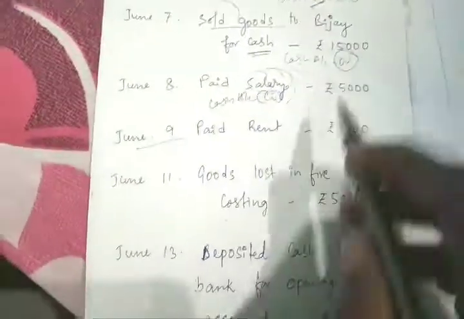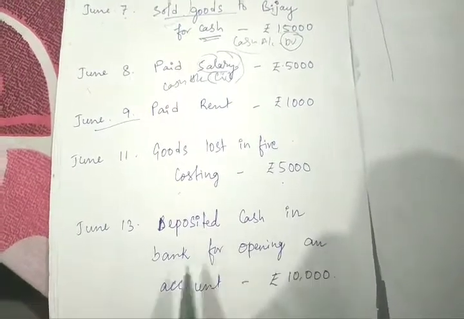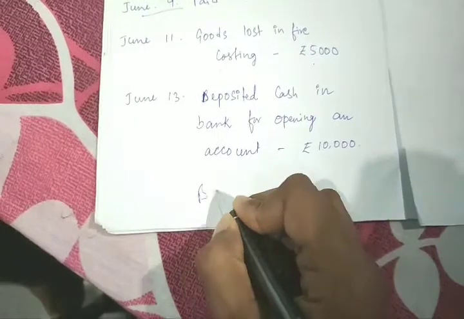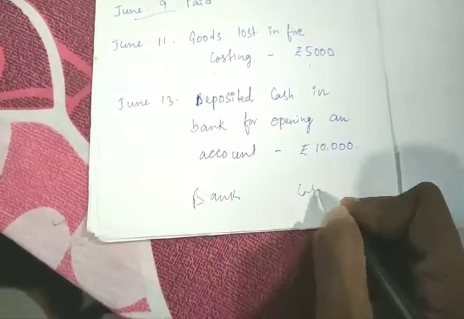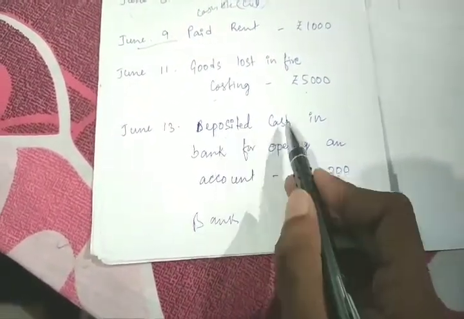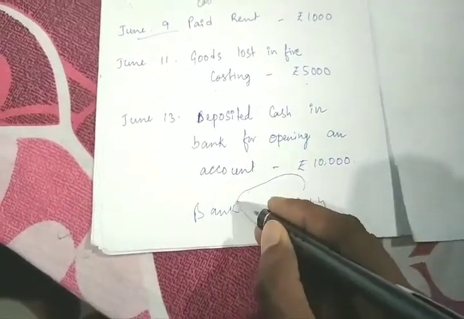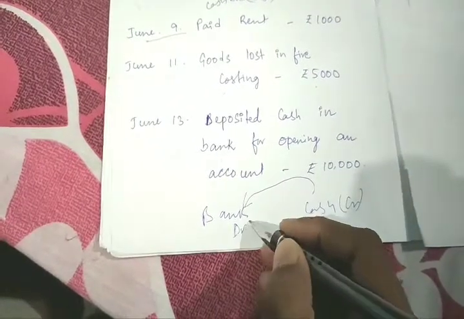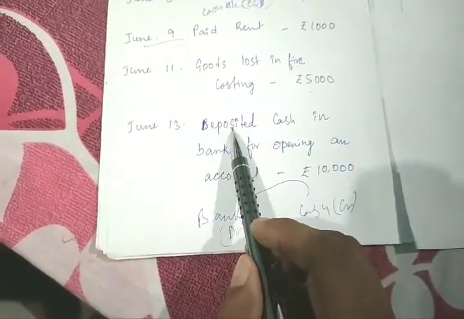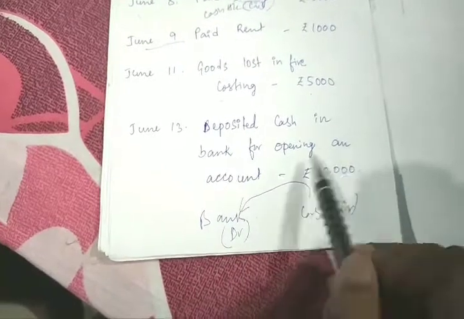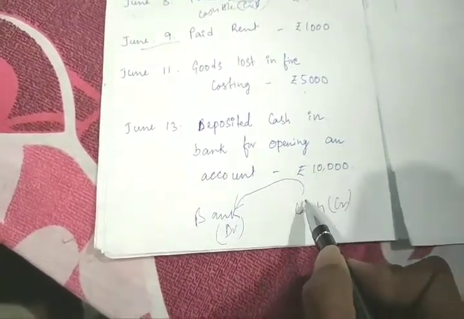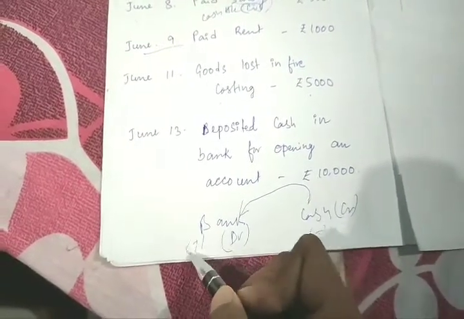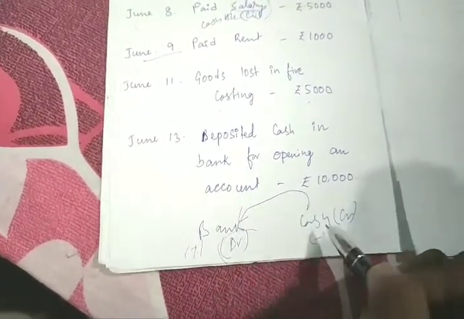Clear? And the last entry is deposited cash in bank for opening an account. Now whenever you are depositing, suppose this is bank, this is cash. Now you are depositing cash in bank. So cash is going out to bank. So cash will become credit and bank is increasing, so it will become debit. So again I'll explain you. Deposited cash in bank for opening an account, 10,000. So cash is decreasing and bank is increasing. When bank is increasing, bank will be debit and cash will be credit.